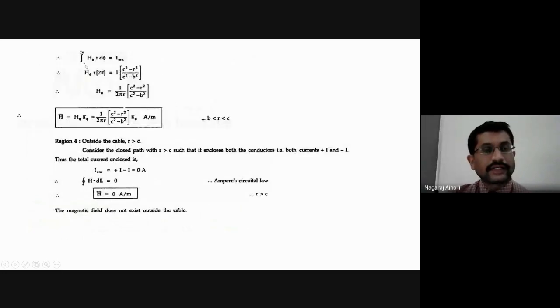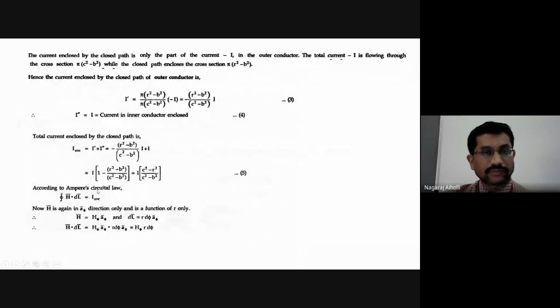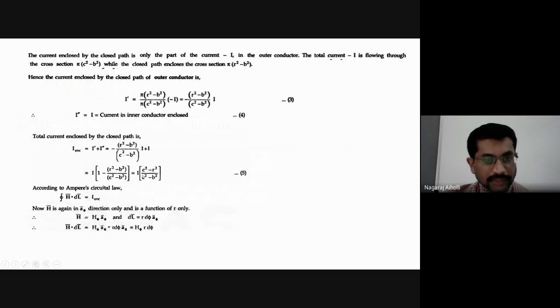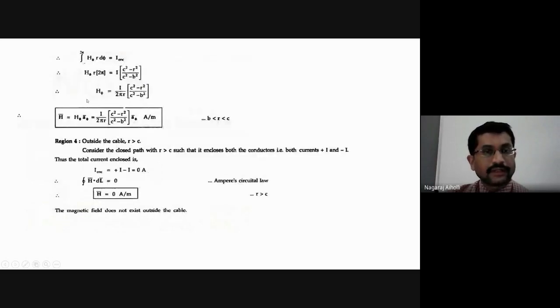Therefore, the closed line integral from 0 to 2 pi of h bar dot dl bar is h phi r d phi, and this is equal to I enclosed. If we integrate over phi from the limit 0 to 2 pi, we will get h phi r 2 pi, and this is equal to I enclosed. The I enclosed equation is I into (c square minus r square) divided by (c square minus b square). Substituting that, h phi will be equal to I divided by 2 pi r into (c square minus r square) divided by (c square minus b square).